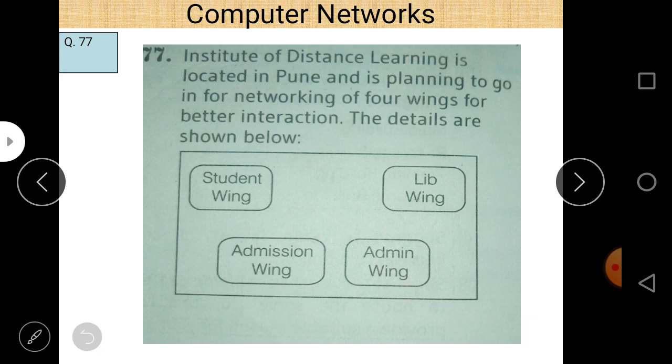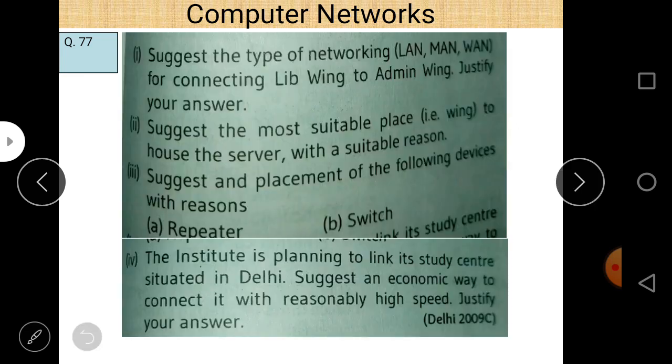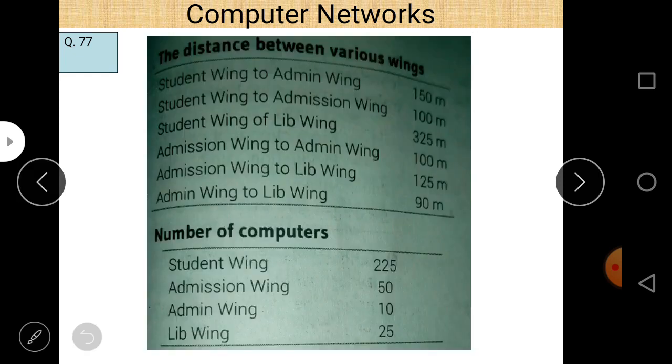77 says that the Institute of Distance Learning is located in Pune and is planning for networking of 4 wings for better interaction. The details are as shown below. So these are the 4 wings, and the distance is also given between the various wings, and the number of computers is also given. The first question belonging to this is, suggest the type of network, LAN, MAN or WAN, for connecting the live wing to the admin wing. Justify your answer.